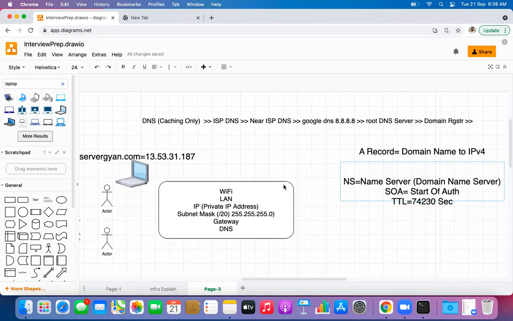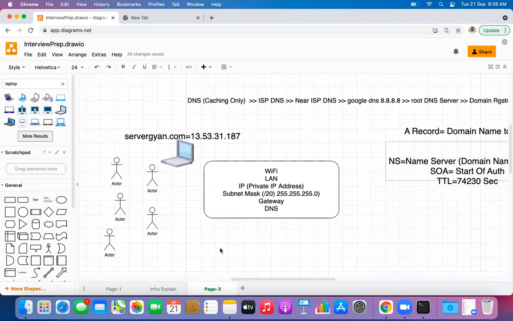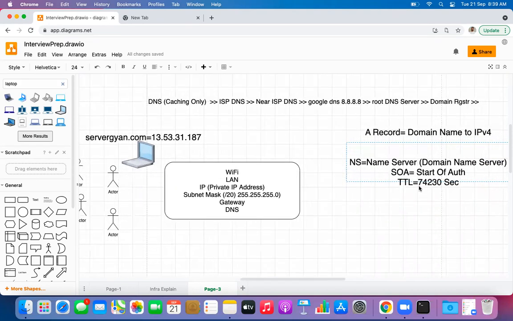So guys, I hope we are clear with this: how does it work when we type a particular domain name into the browser, how does it resolve, and what is the TTL value here? Are we clear with this? Any questions are welcome here.